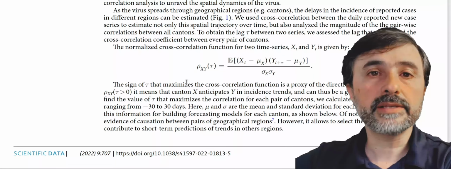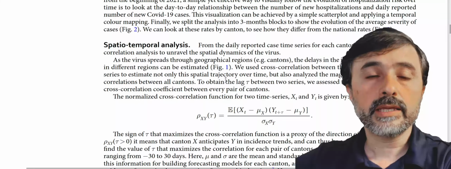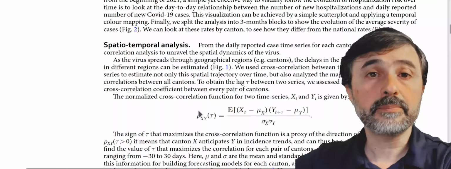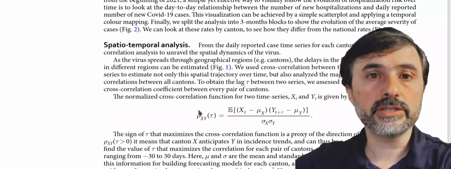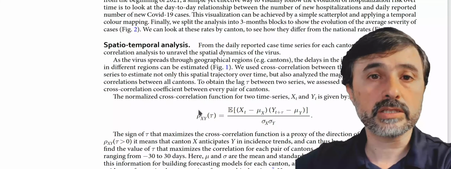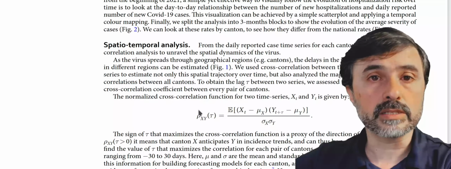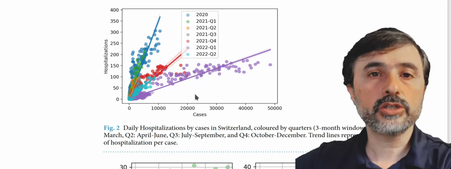In order to make the best possible use of the available information, we perform a spatio-temporal analysis on the incidence data by calculating the pairwise correlation between every pair of cantons in the country. In that analysis, we were able to estimate the time lag tau that maximizes the correlation between cases. We will later use this information to properly choose which cantons can be the best predictors possible for incidence on other cantons.